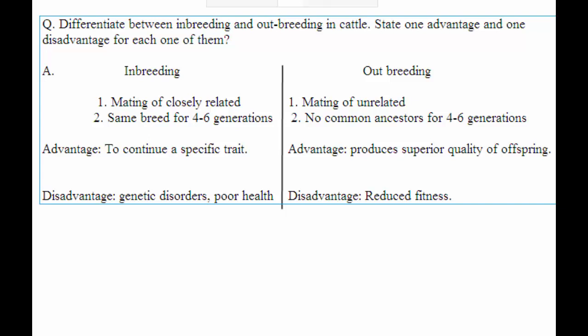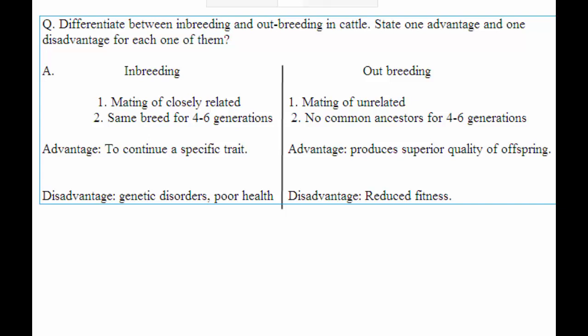So inbreeding would be an option if a breeder had a very limited stock of the pure breed and wanted to magnify a specific trait. This could be an advantage. So here, if a breeder wants to continue with a specific trait, then he can go for inbreeding. So that could be the advantage of inbreeding. Health related disadvantages in inbreeding could be genetic disorders or poor fitness.